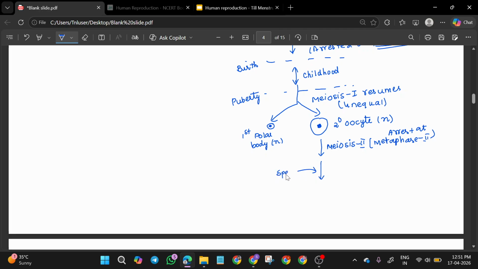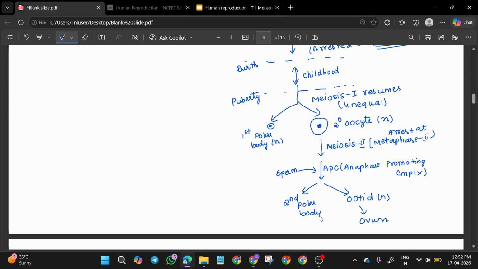If the sperm enters the cytoplasm, it will produce APC, the anaphase promoting complex. This complex will help in the completion of meiosis 2. Then meiosis 2 will be completed. Ootid will form, that is haploid. Then the ovum will form. Similarly, the second polar body will form. This is haploid, this is again haploid. Then the sperm and ovum will fuse together to form the zygote.